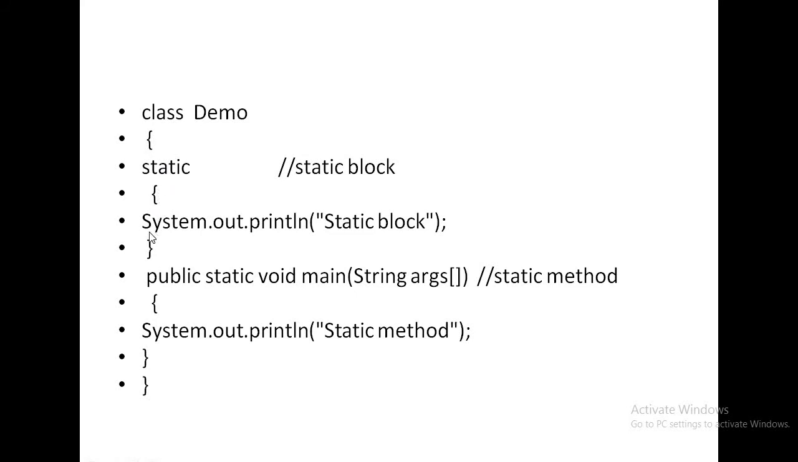This is the static block, and in the static block, I will print "static block" as a message. After that, I am writing the main method, and in the main method, I want to print one message, that is "static method". If we execute the program, then first JVM executes the static block. After that, it executes the main. So if you run this program on the computer, the output is first static block, then static method.